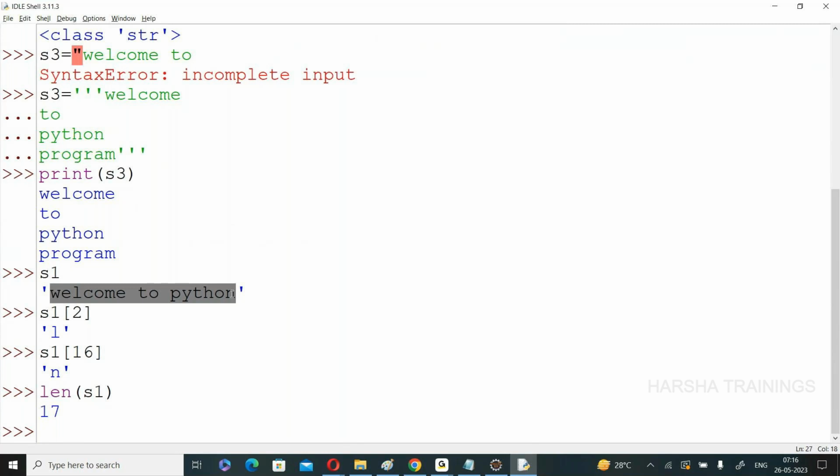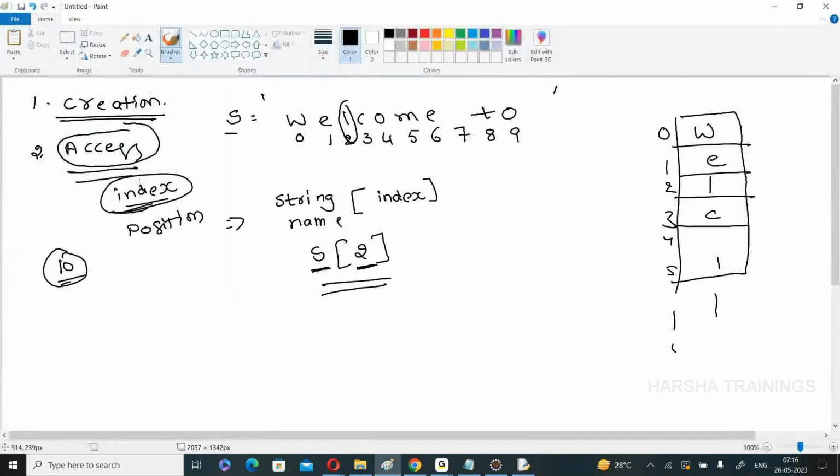What is the first point in that? We are accessing a single character by using the concept of index. Right now, the same concept is available in C, C++, Java, Python. In everyone, the same concept is available. The indexes are in the forward direction. Yes or no? In Python, we have an additional property. That means we can use the negative index also.